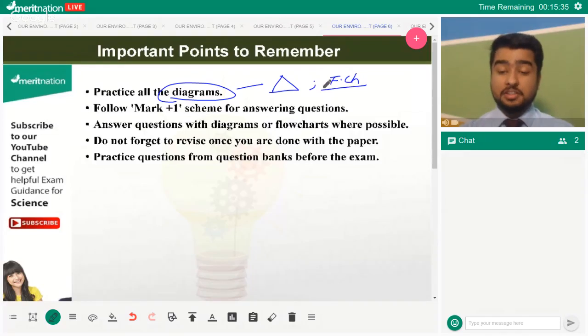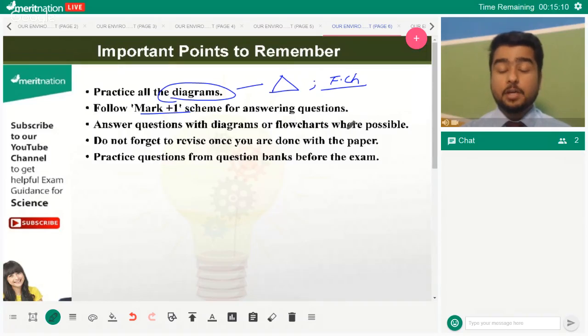Now, draw doesn't mean that you draw the organisms really there. Okay, so you should be just able to point out the names and the arrows, and that will do just fine. Mark plus one scheme. It's a 3-marker question. Make sure you have 3 points and one example, or 4 points, one an example. The energy pyramid, Saksham. Now, next, answer questions with diagrams and flowcharts wherever possible.